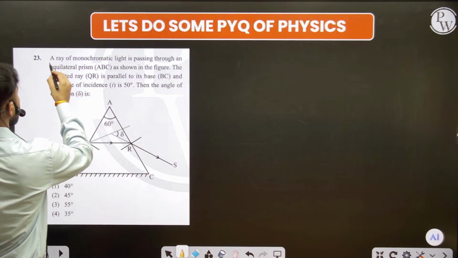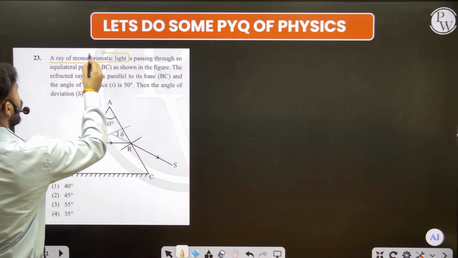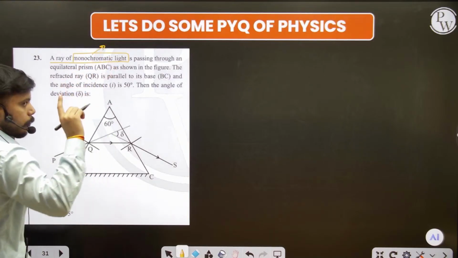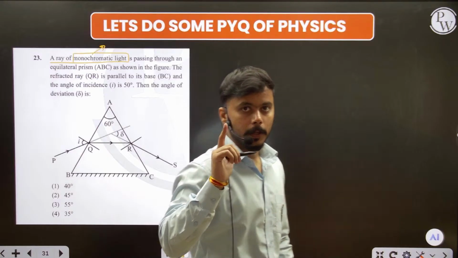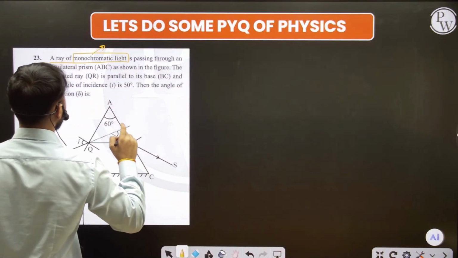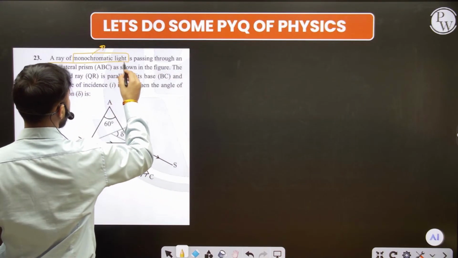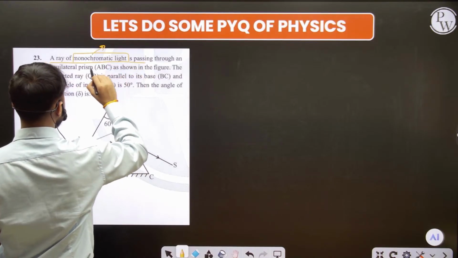Just read the question first. A monochromatic light. What is the monochromatic light? A single color light, not the white color. White color has the 7 colors, that is known as the spectrum. Fine. So don't confuse with this.